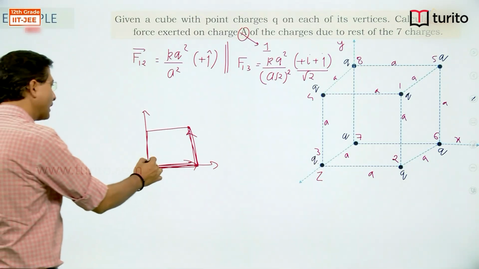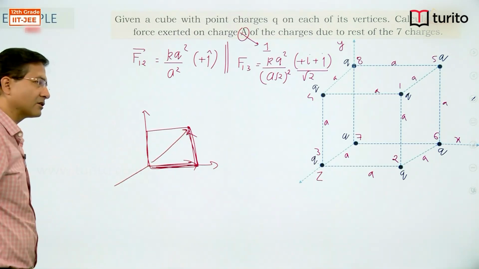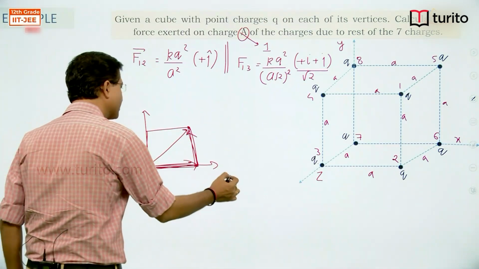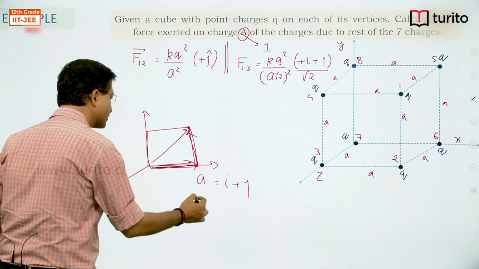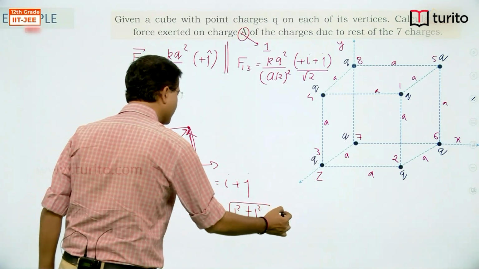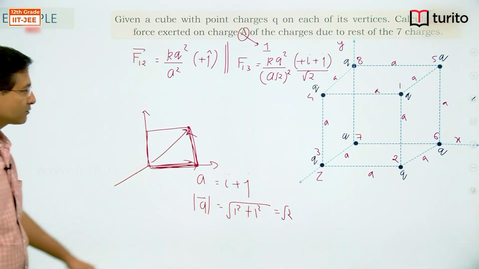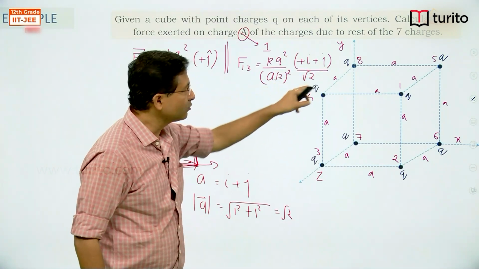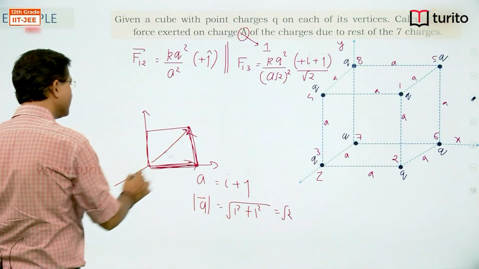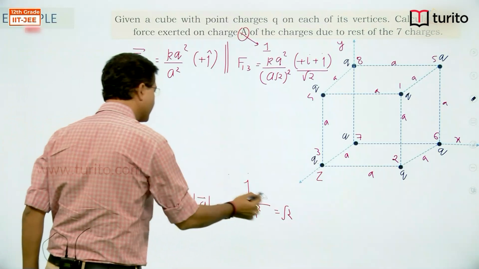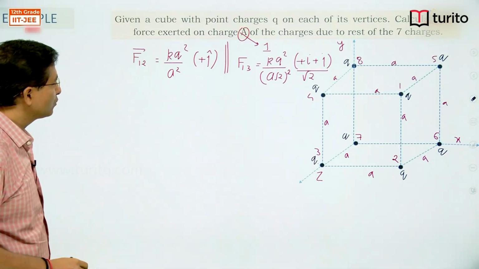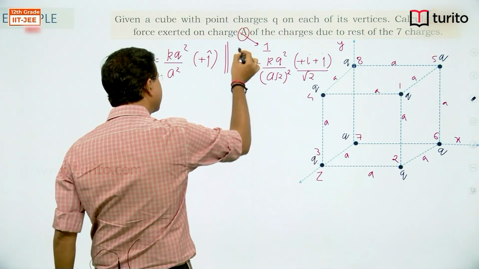i plus j is a vector. I want a unit vector in that direction, so I need to divide by the magnitude. The magnitude of i plus j, if I call this a vector, is under root i component whole square plus j component whole square, and this will become root 2, right? So that is why I have divided by root 2 to convert this vector into unit vector. So this term is clear. Let us move to the next term. F12 and F13 we have written.